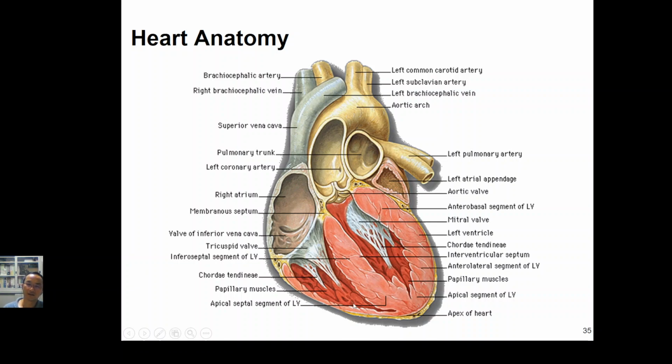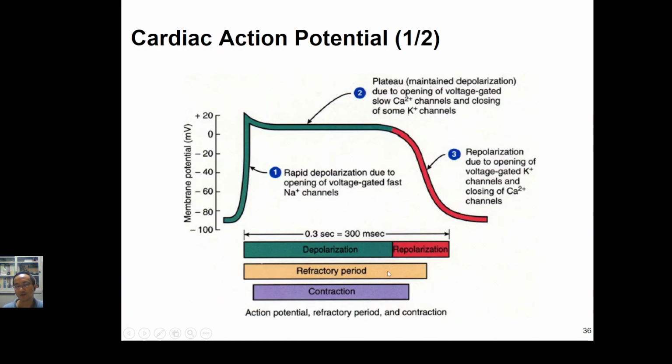Okay, so I think that is maybe enough for all of you. At this region, the top right hand corner here, we will have the SA node, here we have the AV node, and so on. We will discuss this later. If you still remember what I mentioned before, the action potential generated by the cardiac muscle will look like this: sodium influx, potassium influx, and calcium influx.